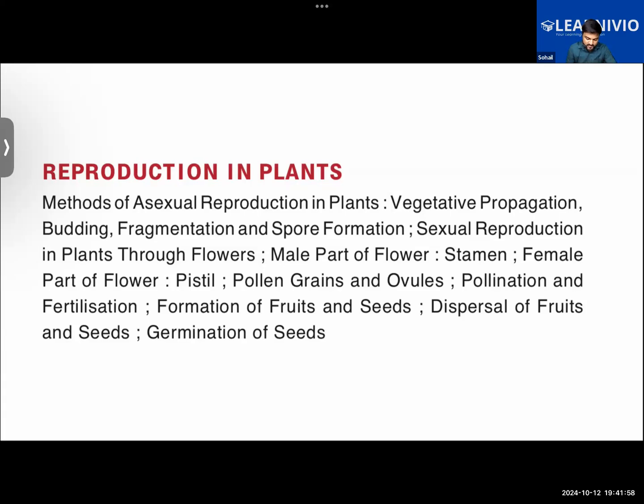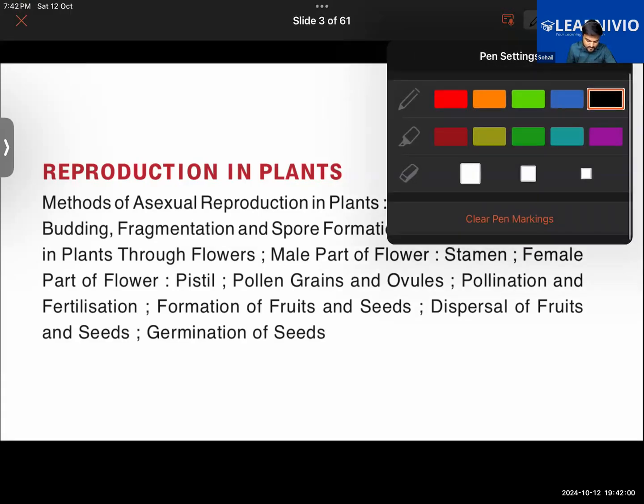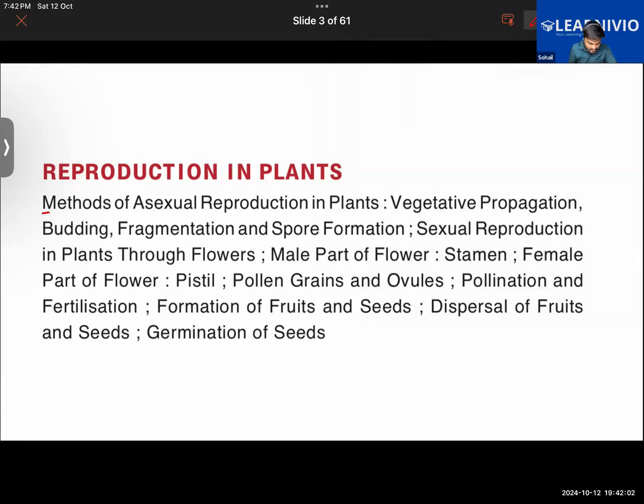So in the chapter, we will be learning about methods of asexual reproduction in plants. Reproduction will also be of two types. One in which two parents are involved, like in the case of humans and most animals, where two parents are required for the birth of the baby. That is sexual reproduction.